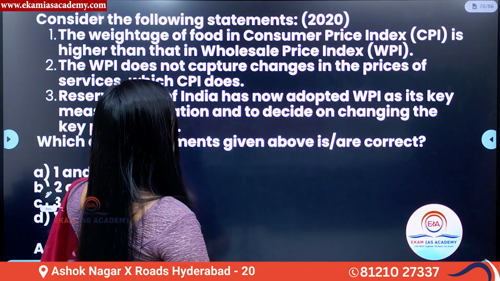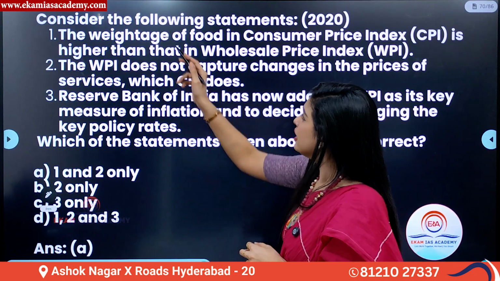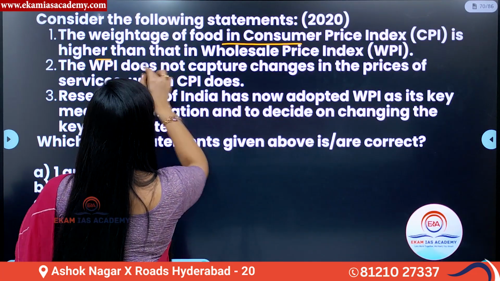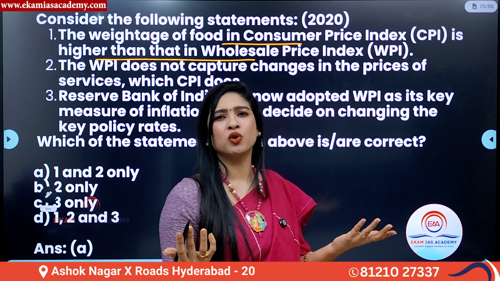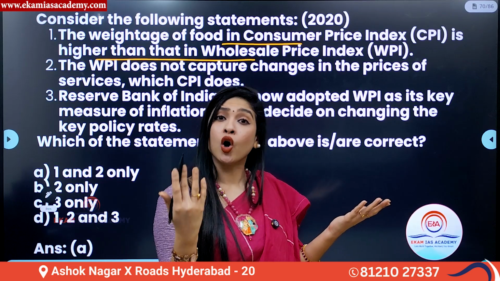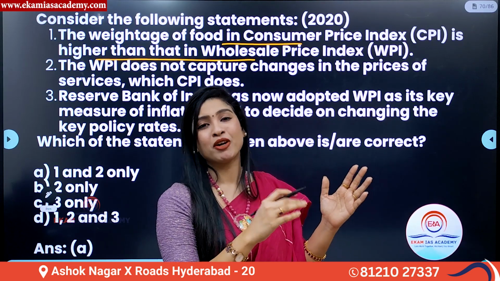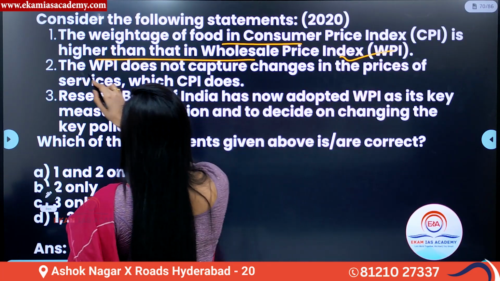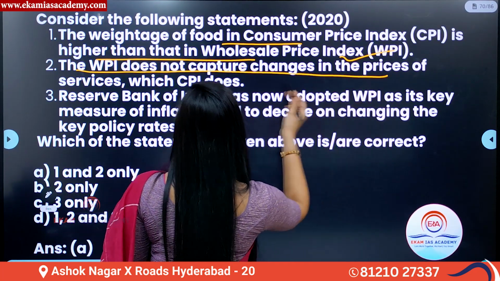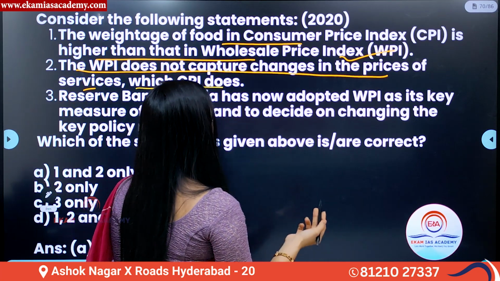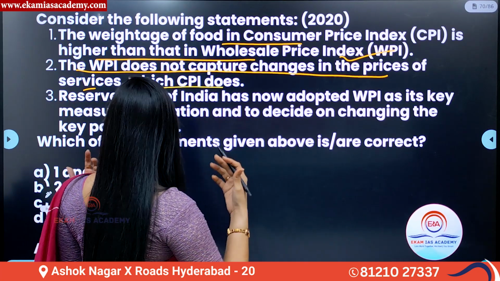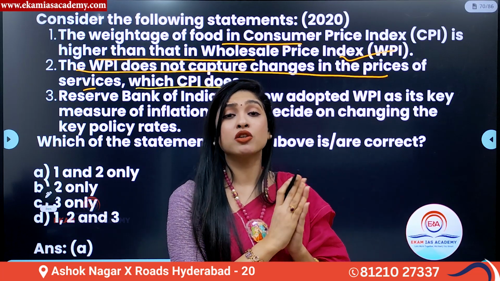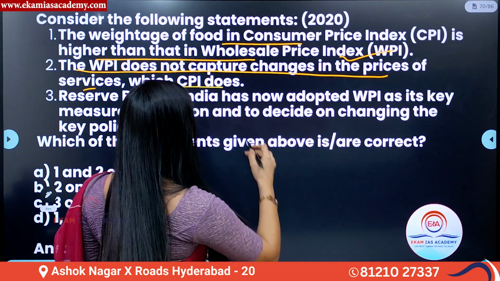Now, in 2020, there was a question. What is the question? The weightage of food in CPI is higher than that in WPI. Already I told you, yes, the weightage of food and fuel is always greater at the CPI, because it is consumer level compared to WPI. So the first one is correct. Now, the WPI does not capture change in price of services, which CPI does. Yes, we all know that, right? Of course, WPI means no services. CPI means goods and services. So the second one is also correct.